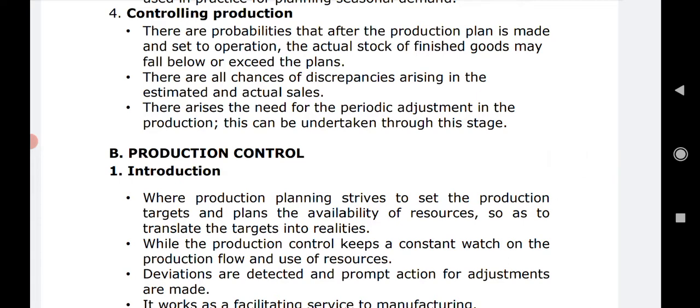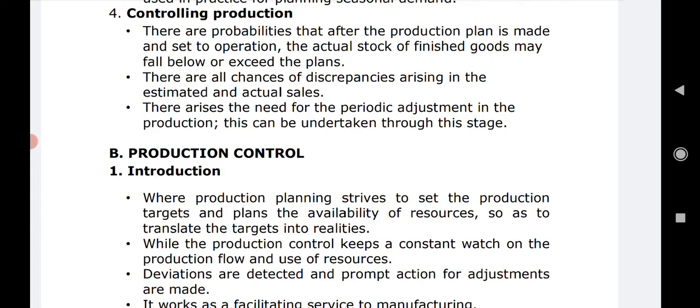That means there are probabilities that after the production plan is made and set to the operations, the actual stock of finished goods may fall below or exceed the plans. There are all chances that even though we are making all the arrangements beforehand, right, the actual production may be a little different, or the stock of finished goods may be higher than expectations, or it may even go lower at times.